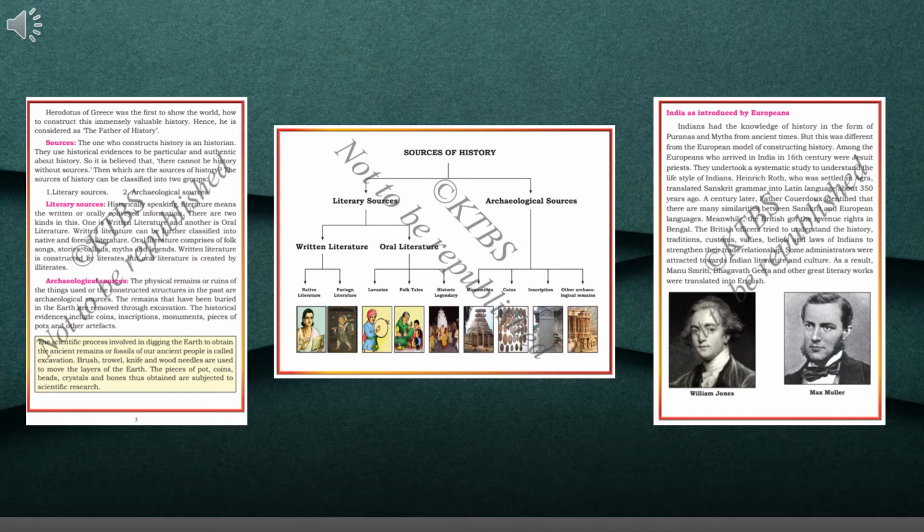Before going into the lesson, first I would like to explain what archaeological means. What do you mean by archaeological? The physical remains, like bones, teeth, etc., which you find while you're digging the ground. Any things which are found while digging the ground, this process is known as excavation. I'm going to explain it later on. It also includes material remains like clay pots, stone tools, buildings, jewelry, etc. Whatever materials you get while digging, that method is known as excavation.